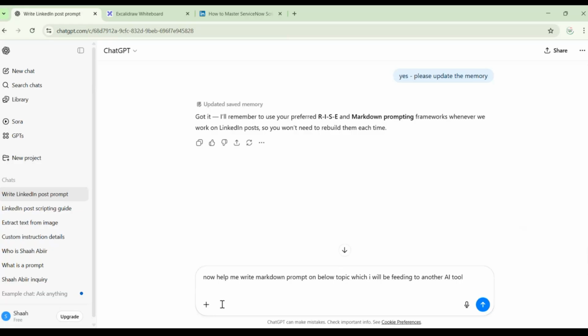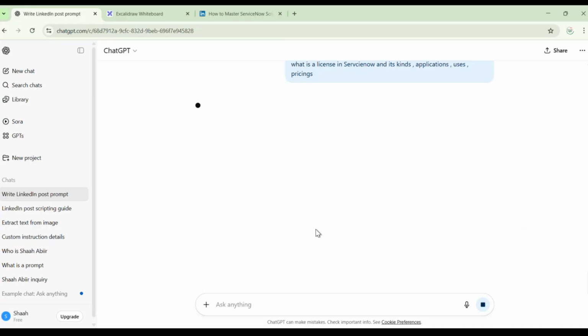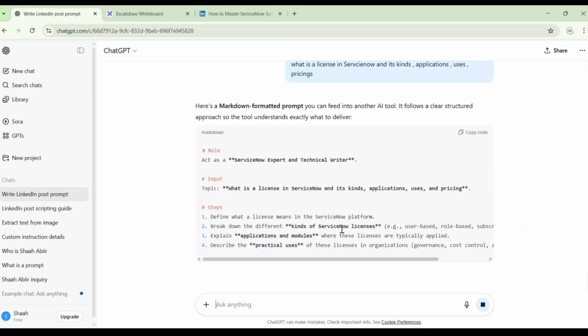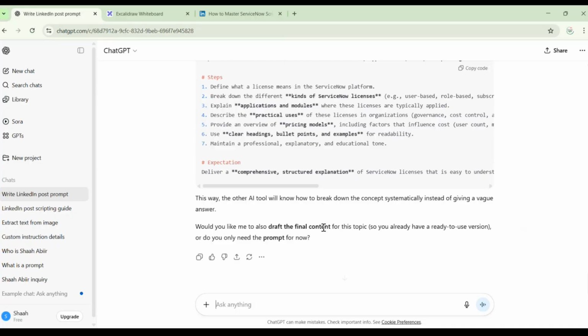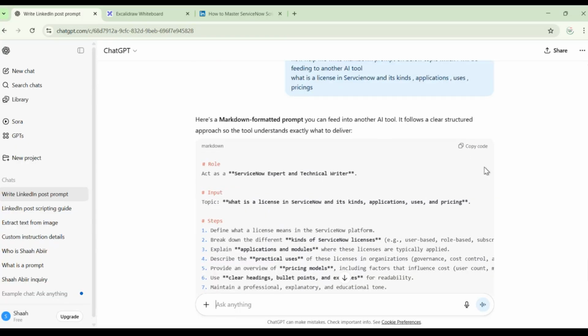And what is this topic? What is a license in ServiceNow, its kinds, applications, uses, pricings. I will hit enter. Boom! See the magic. It is helping me write a markdown-based prompt, and this is the prompt.